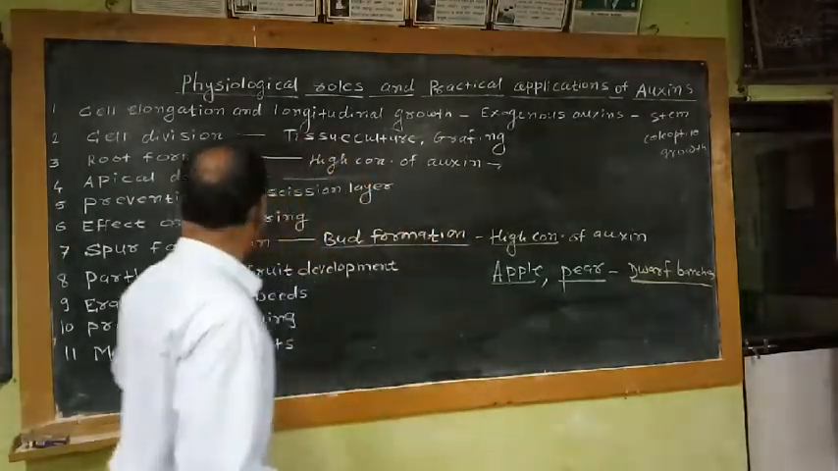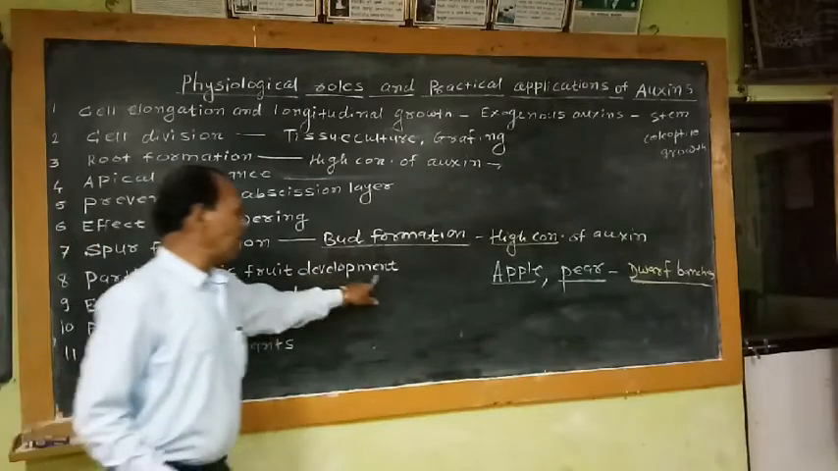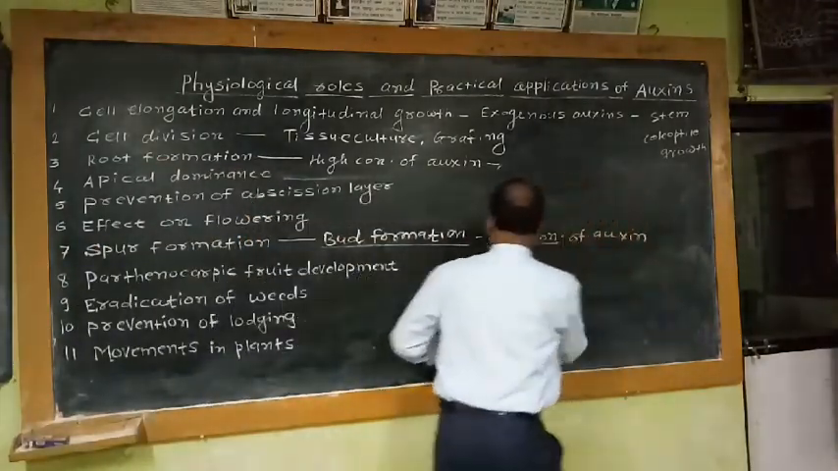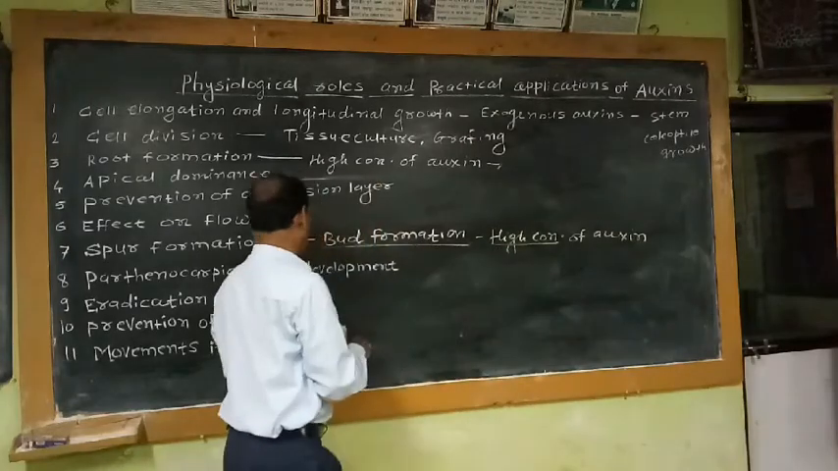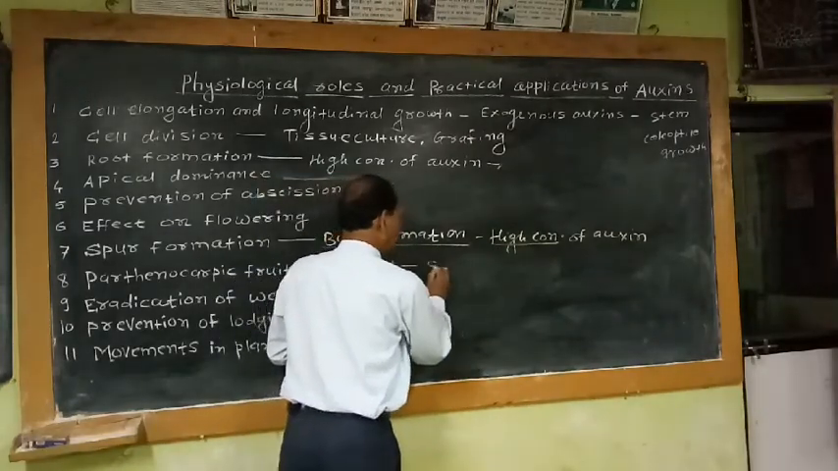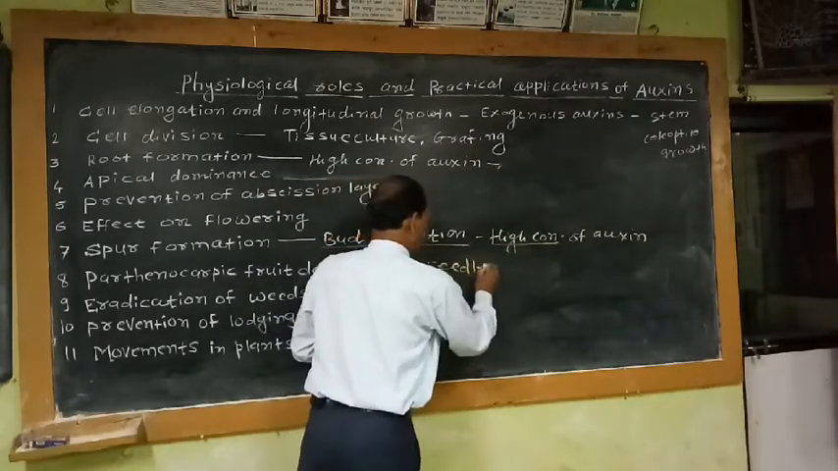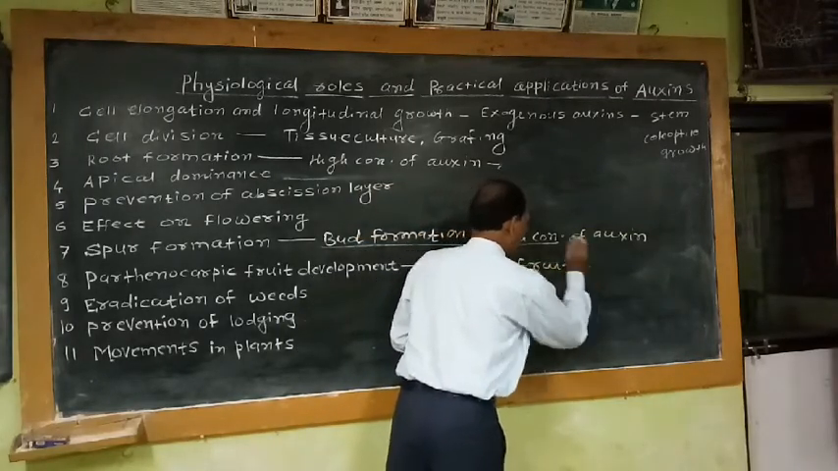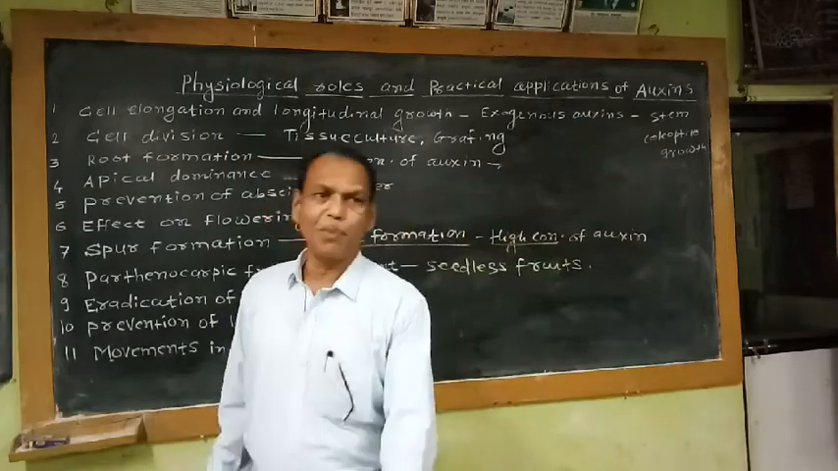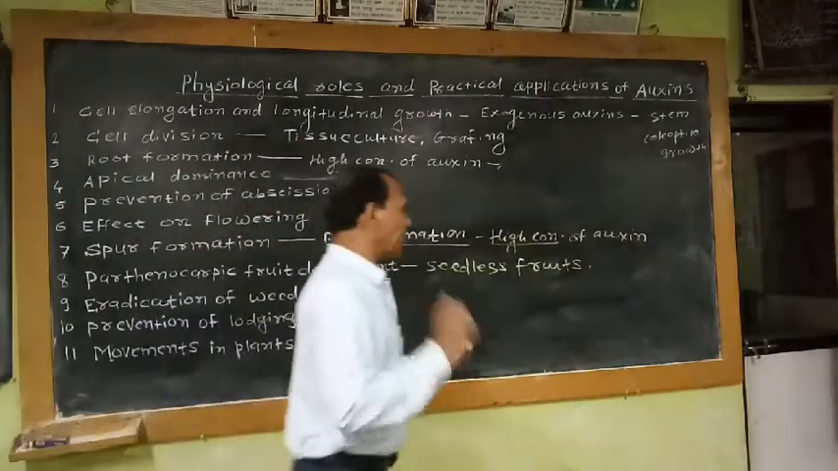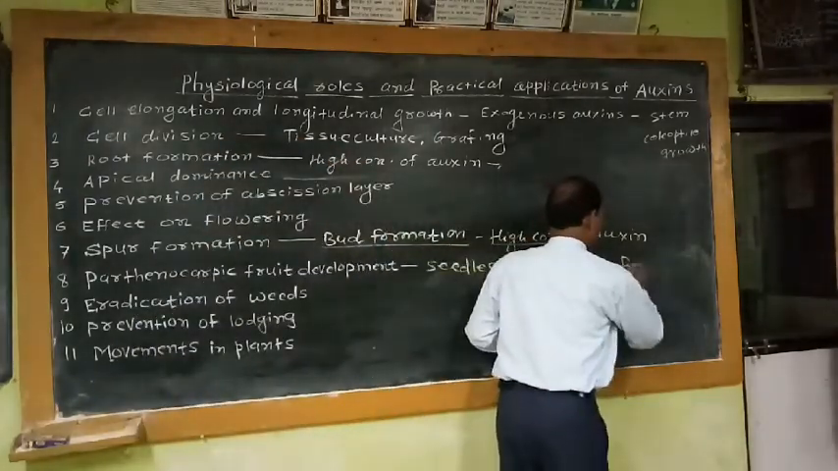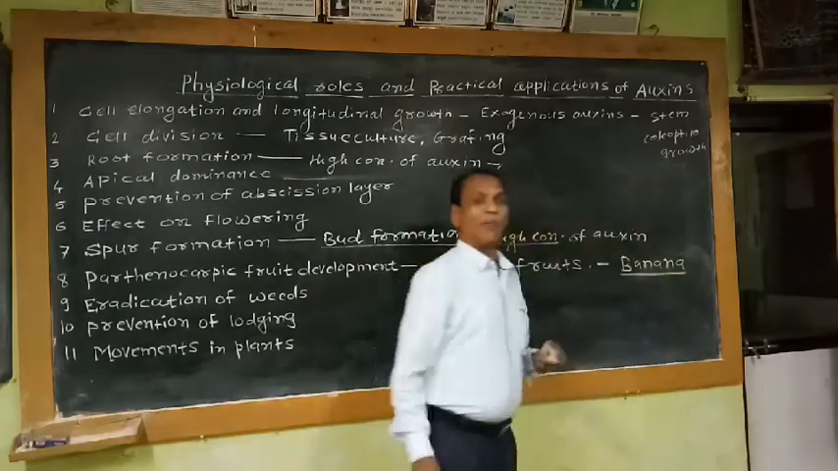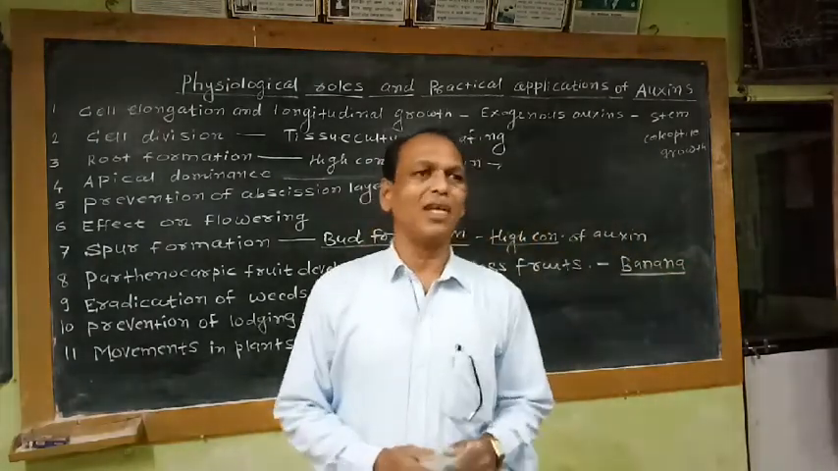The next physiological role of auxin: parthenocarpic fruit development. Parthenocarpy is nothing but development of seedless fruit. Naturally, some plants produce fruits which do not have any seed. For example, banana is an example of a natural parthenocarpic fruit. There is no single seed in banana.